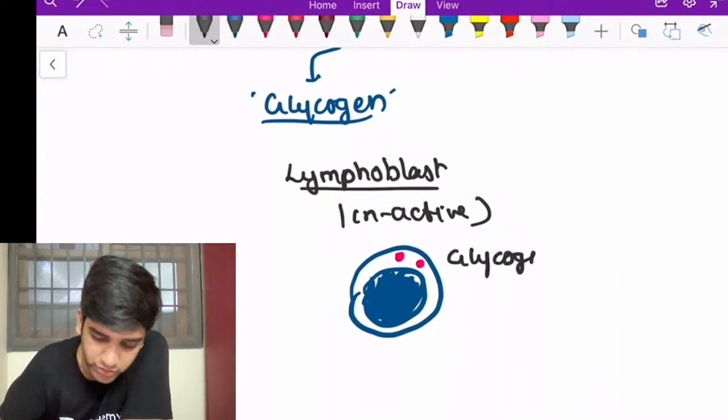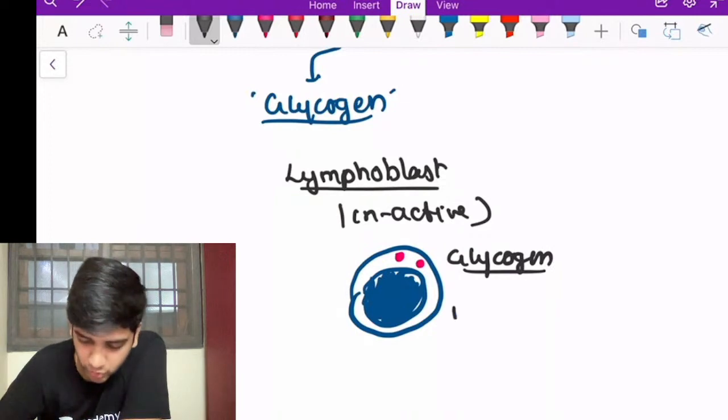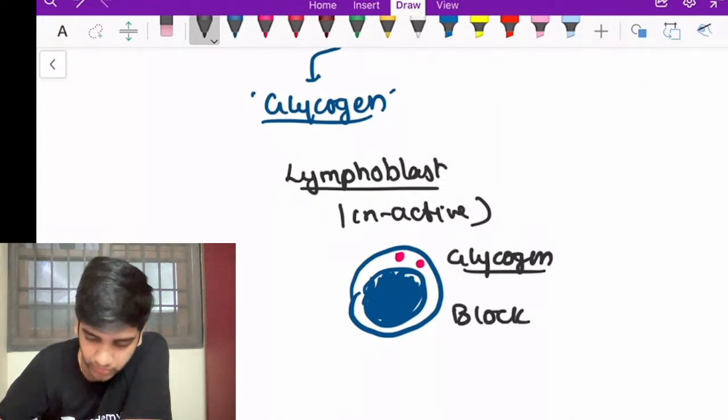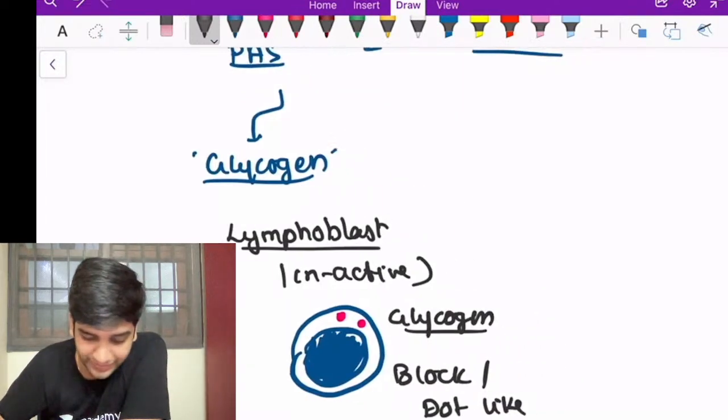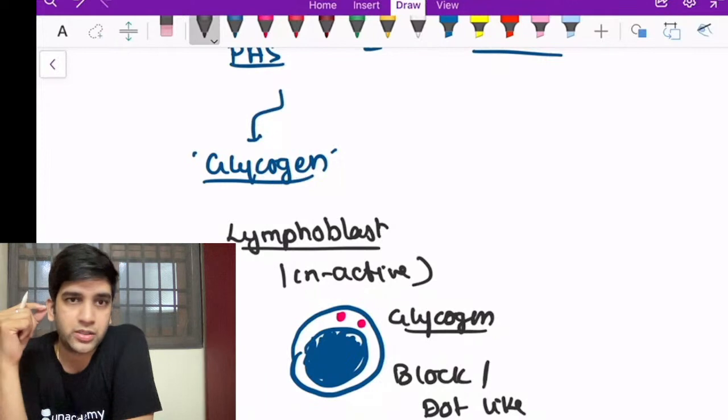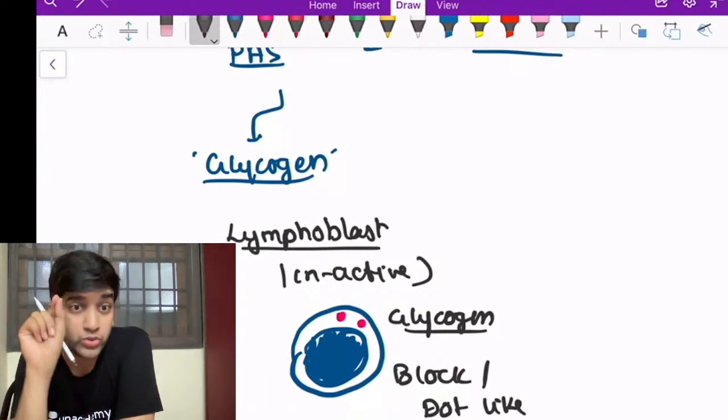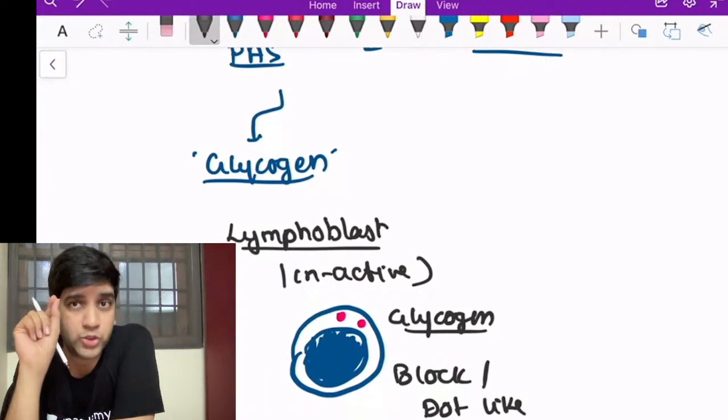And the glycogen positivity will be in the form of a dot. So we call it a block positivity. Block or a dot-like positivity. Fine. So that's one reason why PAS is positive in a lymphoblast. That too, the basic pattern of positivity will be a dot-like positivity.